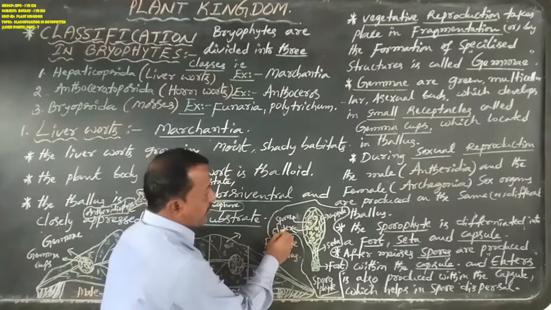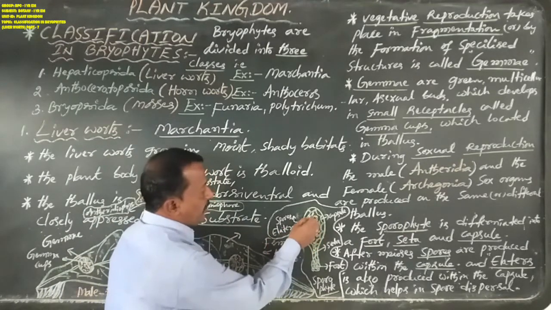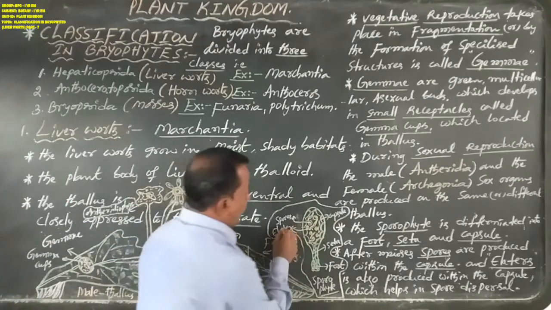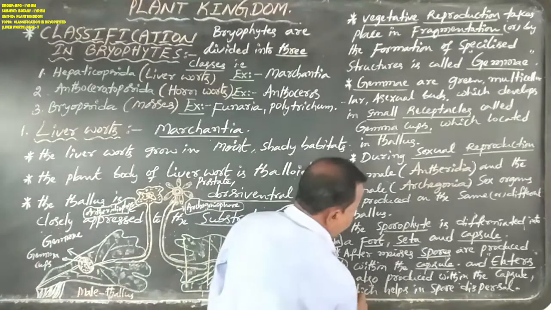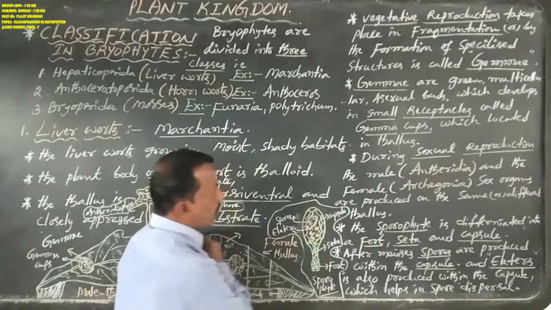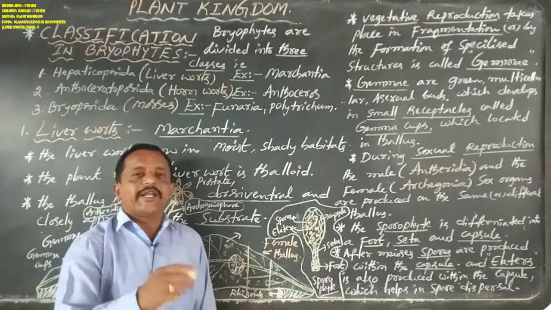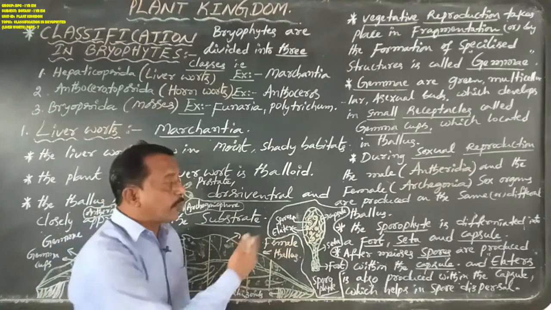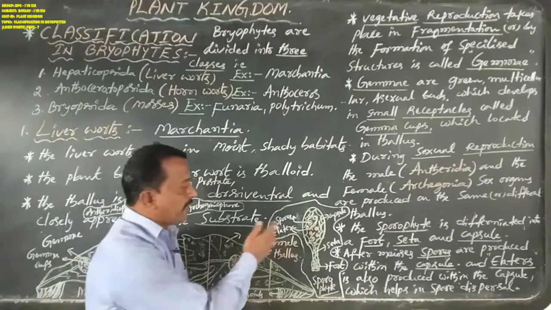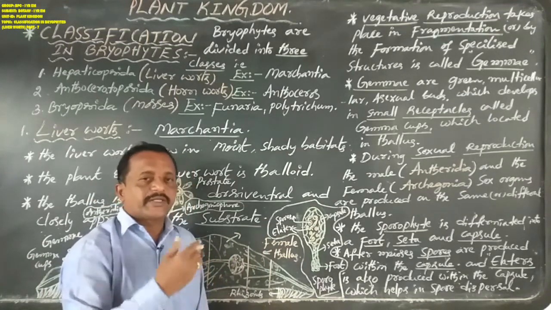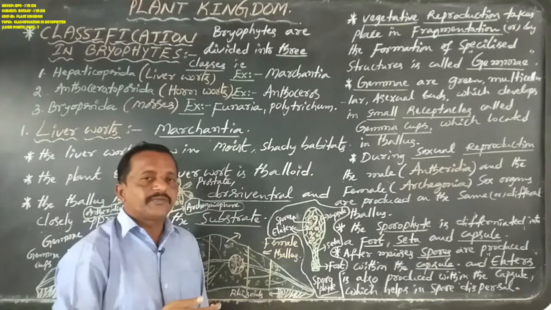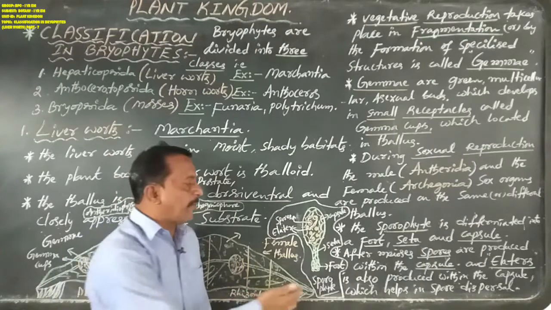The elaters are white in color. So what is the help of elaters? After the maturity period, elaters help in spore dispersal. That is the importance of elaters. After some time, the spores germinate and develop into a free-living gametophyte.